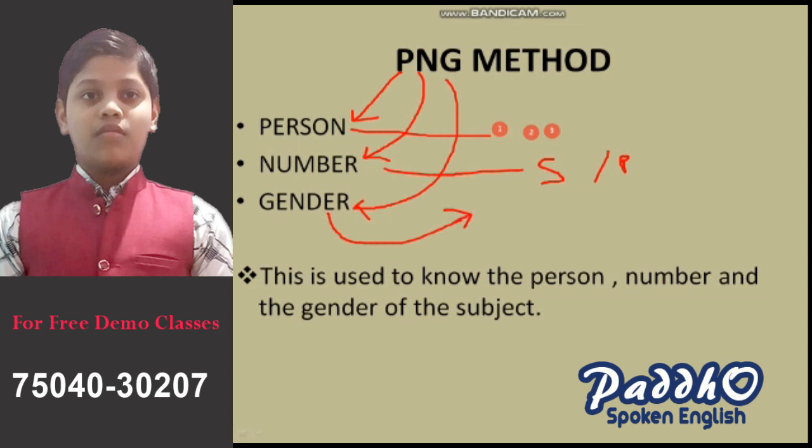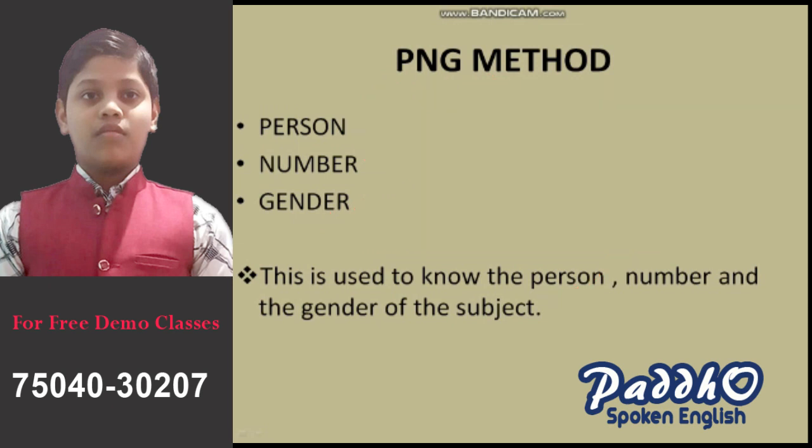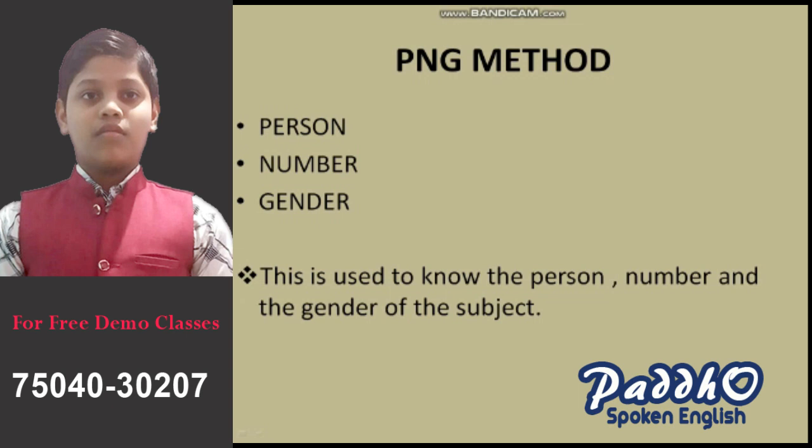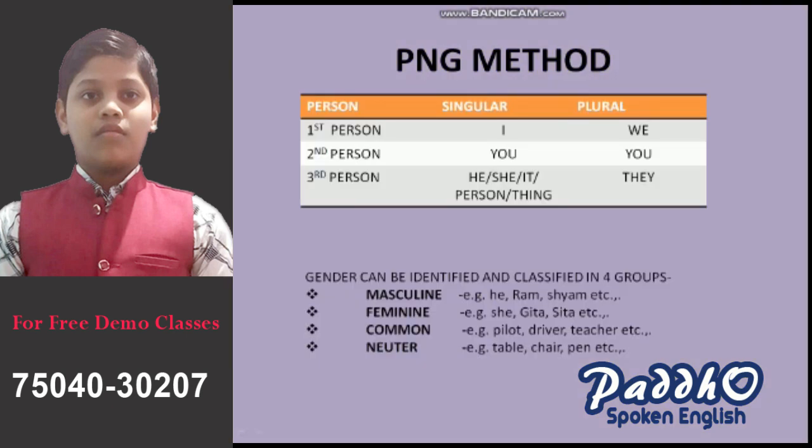So this is used to know the person, number and the gender of the subject. What is used? This PNG method. So we will learn the PNG method more elaborately. So here you can see I have written about the PNG method. What are the person and its number? Here you can see this is the first person, second person, third person, and it is singular, it is plural. These two are the number, and these three are the person.